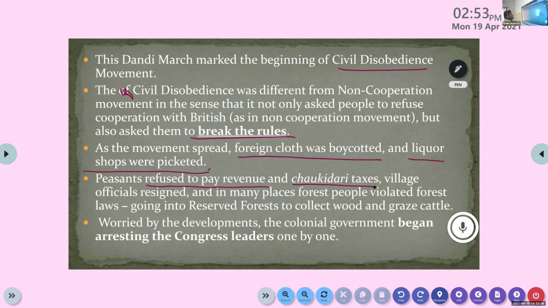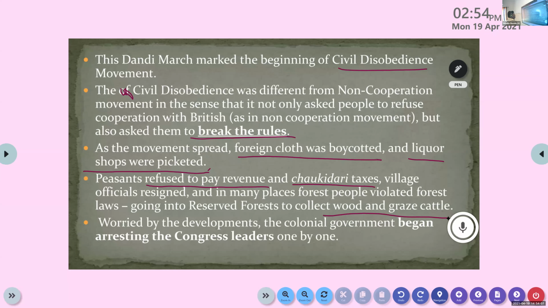And in many places, forest people violated forest laws. We already know that the British made laws to bar the tribal people from entering the forest. So the forest people broke those laws and went into the reserved forest to collect wood and graze their cattle.